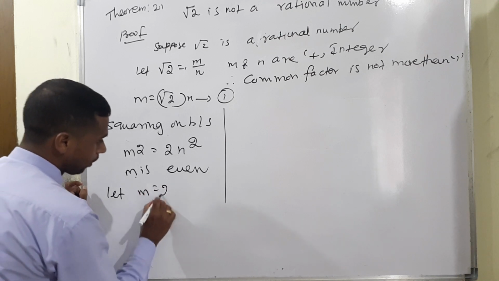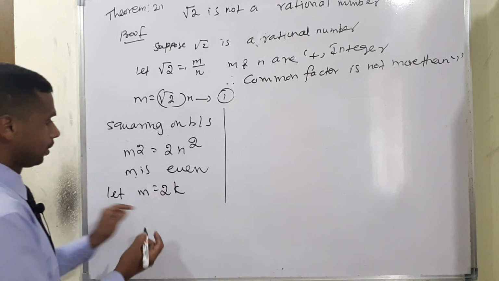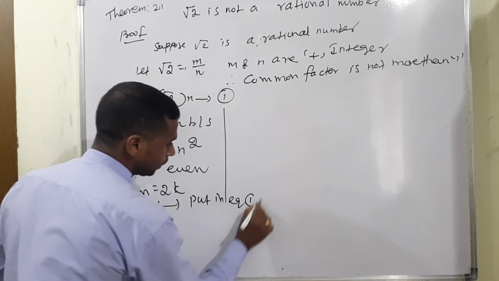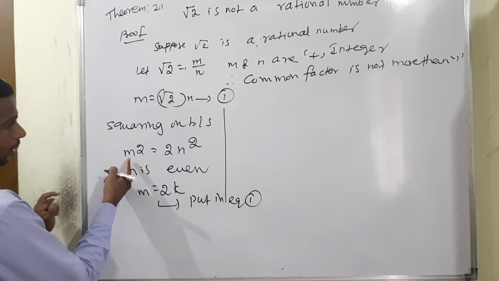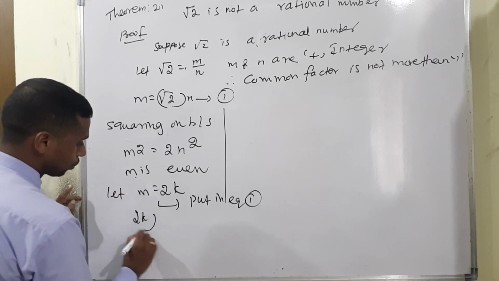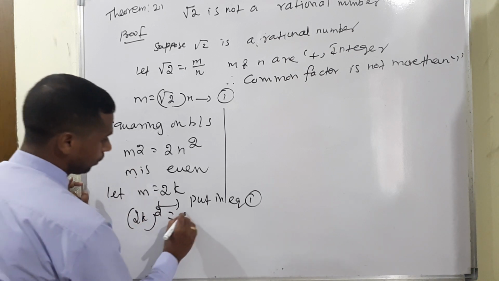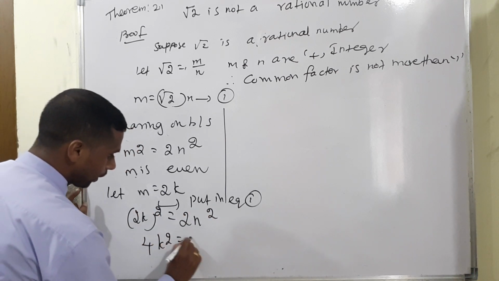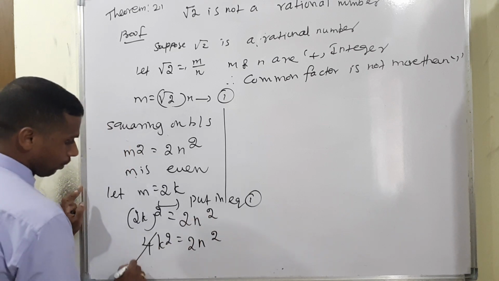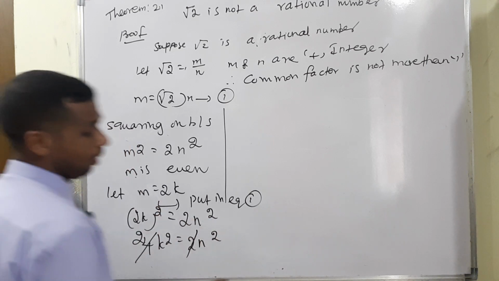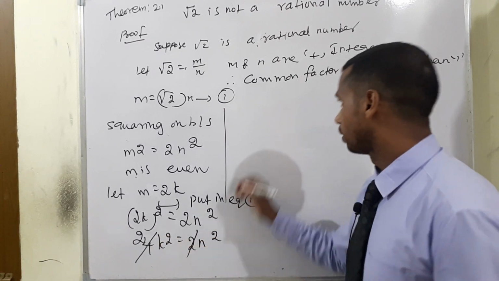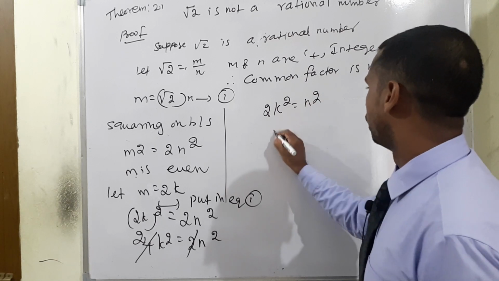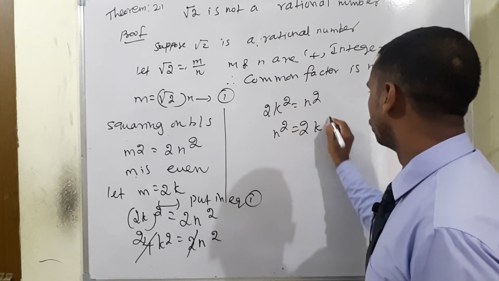Let m be considered as 2k, and put it in equation 1. What will happen? Instead of m square, 2k the whole square is equal to 2 into n square. 2k the whole square means 4k square is equal to 2n square. Now 4 and 2, how many times? 2 times. Therefore 2k square is equal to n square. So n square is equal to 2k square.